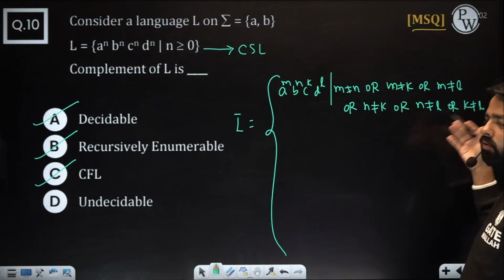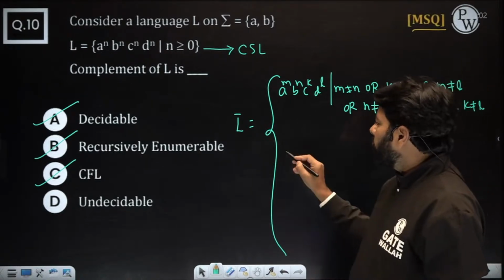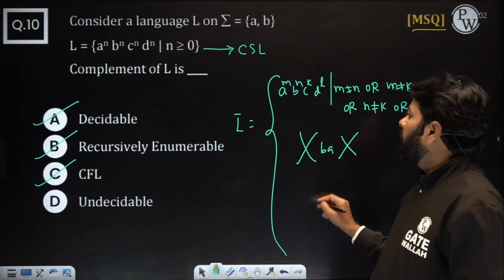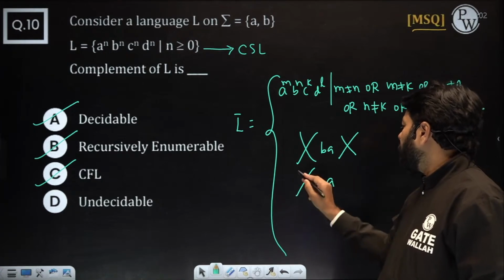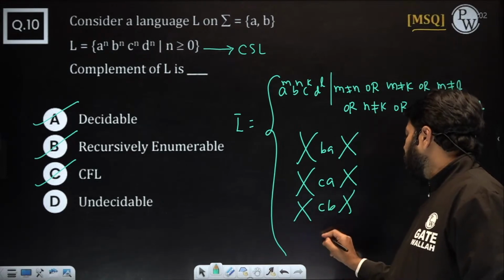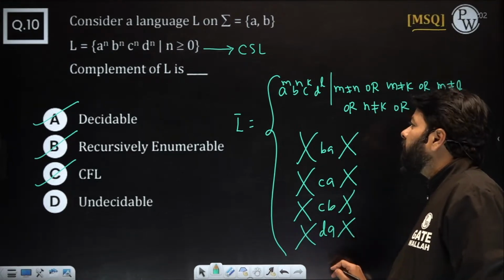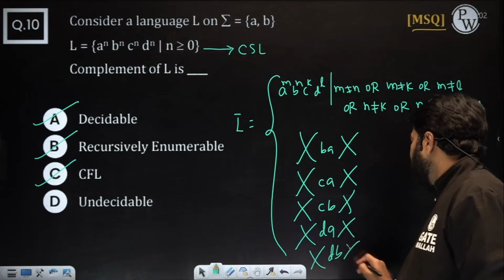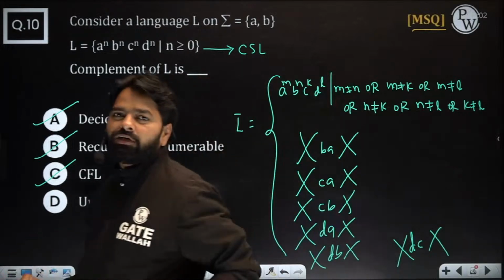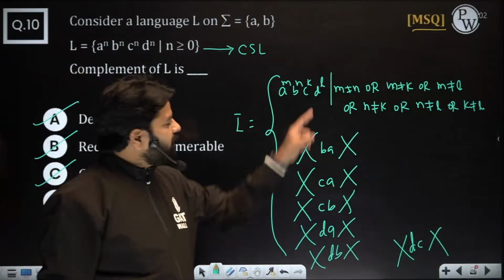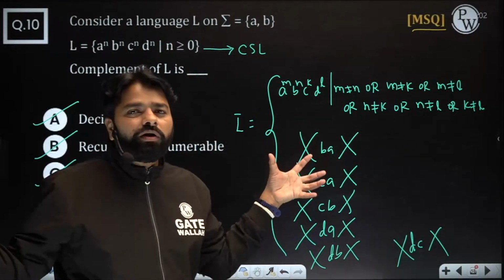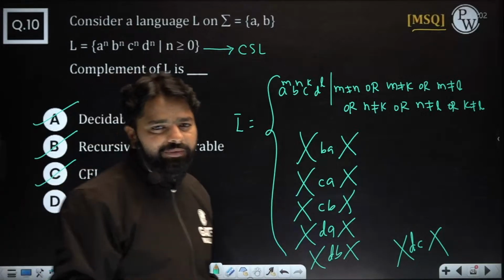Really we don't know which one is going to be not equal. This is the one. The other case is BA with anything before and after, or CA before and after anything, or CB, and DA, DB, DC, each with anything before and after. So take the union of all the forms, and you will get a context free language, because for every form you can write a CFL, you can design a PDA, and the union of all these CFLs is again a CFL, right?